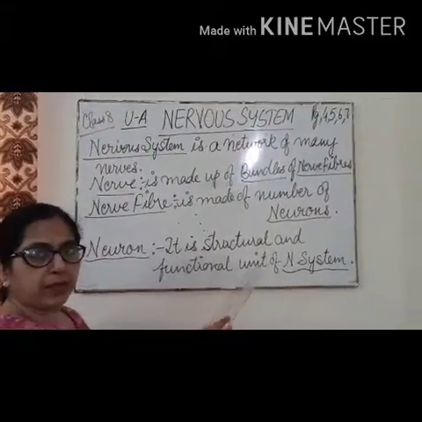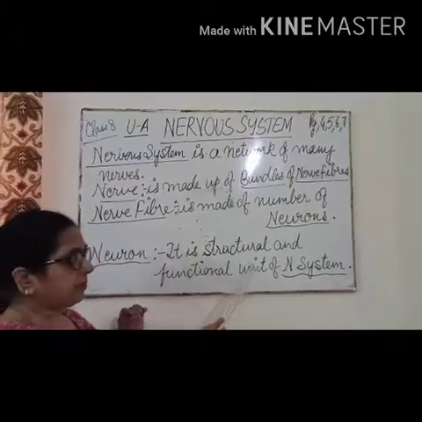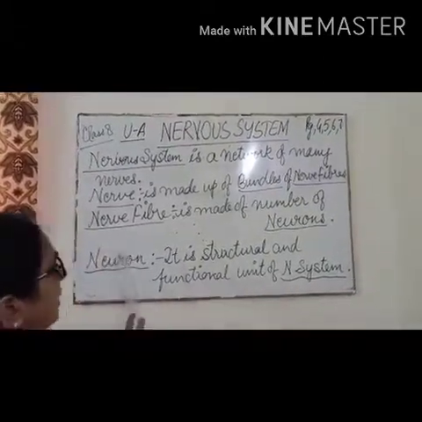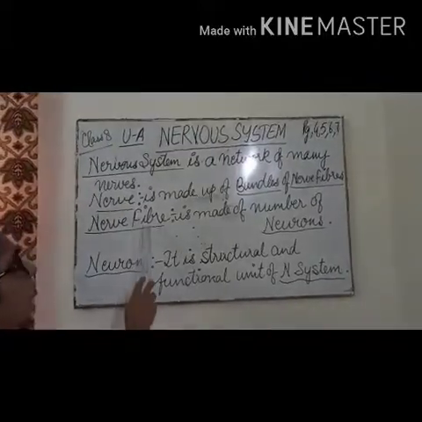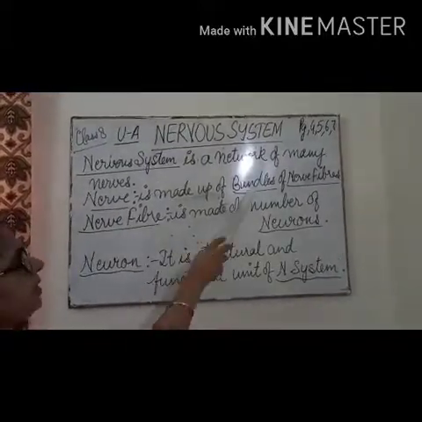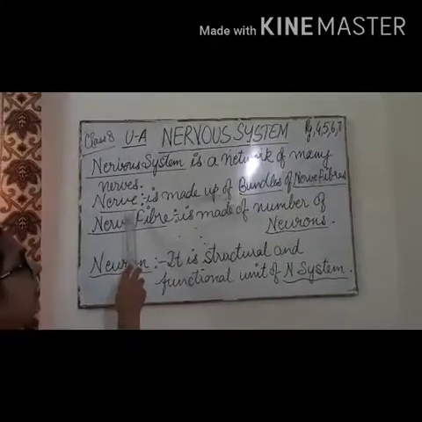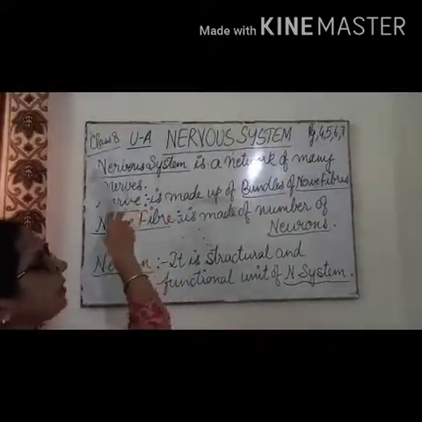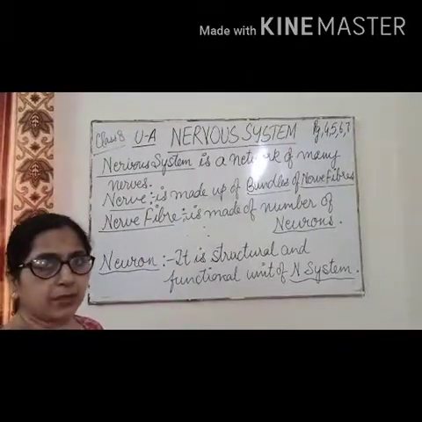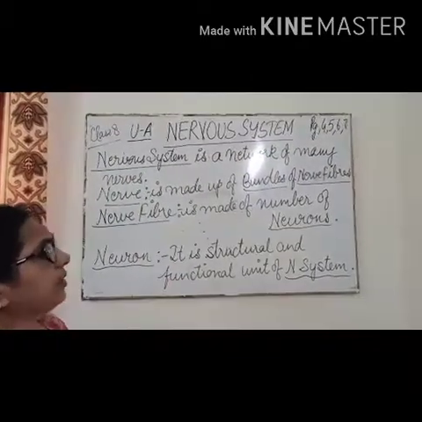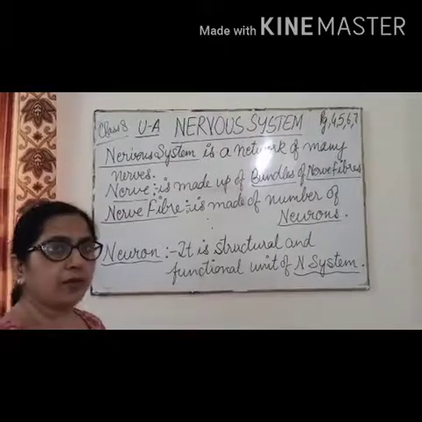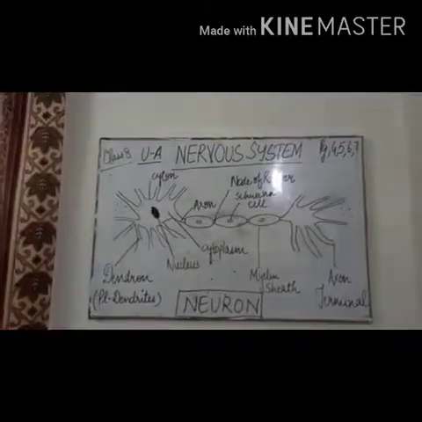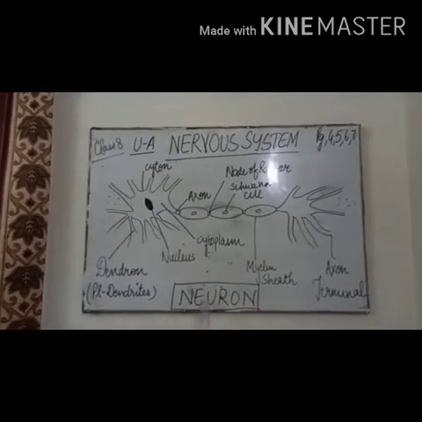So it is the basic unit, the main unit which comprises the nervous system. Many neurons combine to form the nerve fiber. Many nerve fibers make the nerve, and numerous nerves make the nervous system. So this is the configuration of the nervous system. Now we will study the detailed structure of the neuron. Okay, so let us discuss the detailed structure of the neuron.